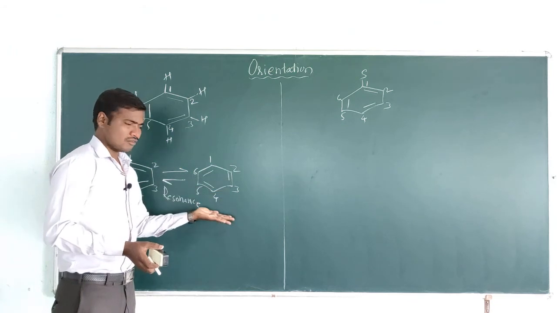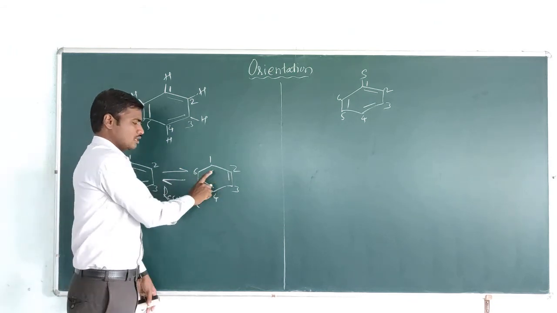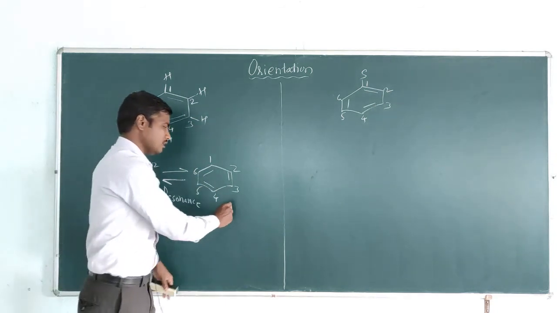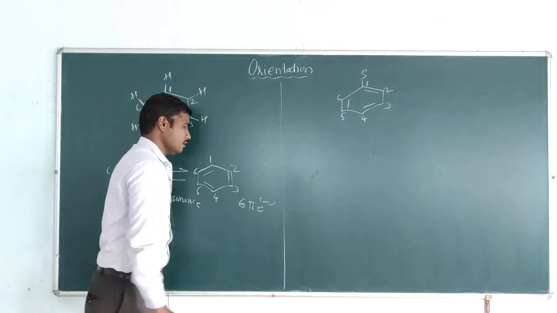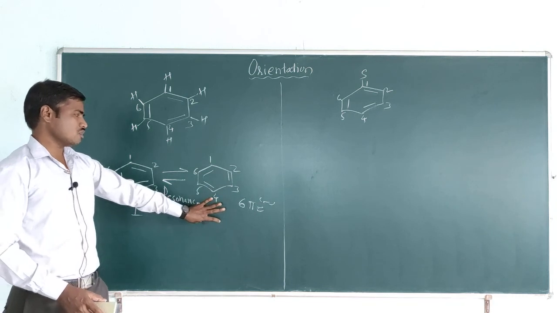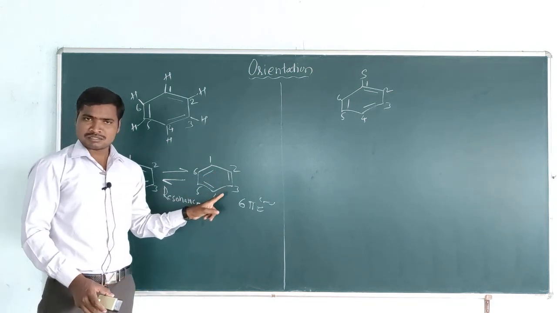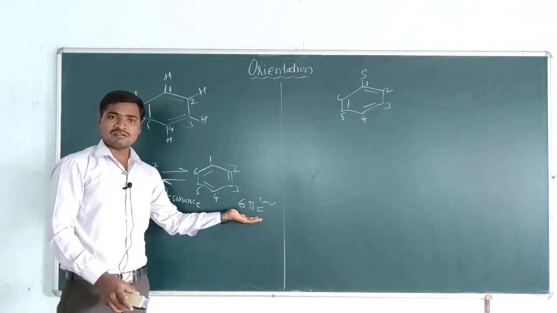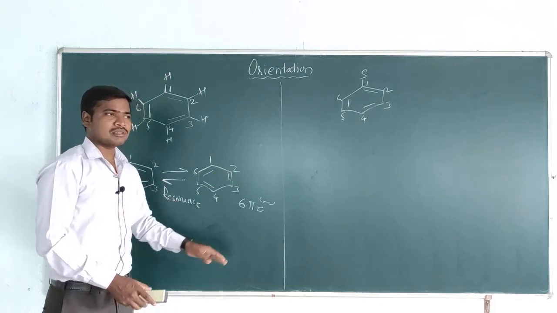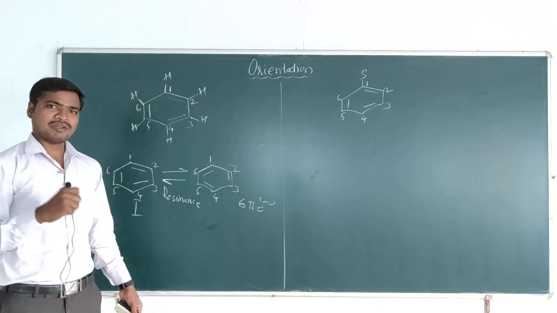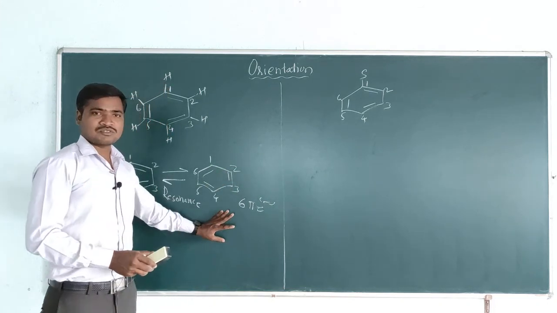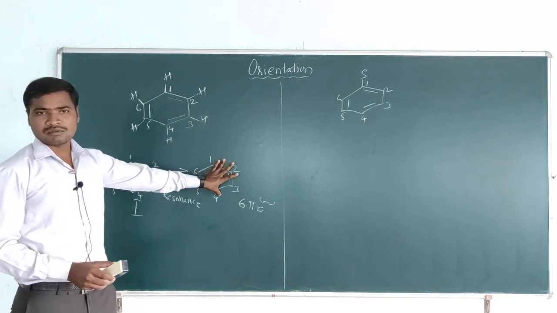It is electron rich because of the presence of 3 pi bonds, which means it contains 6 pi electrons. It is electron rich only because of the continuous delocalization of the pi electrons and the presence of 6 pi electrons, so this electron rich benzene molecule always undergoes electrophilic substitution, not nucleophilic substitution.